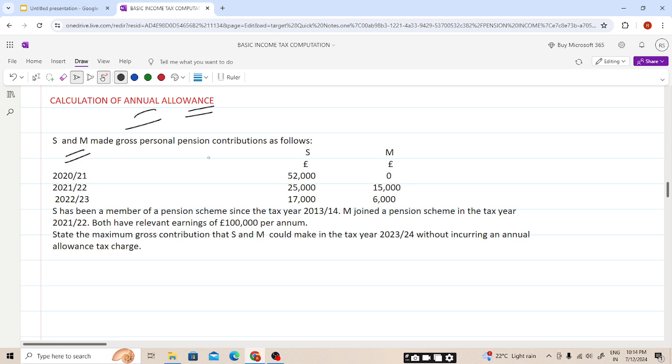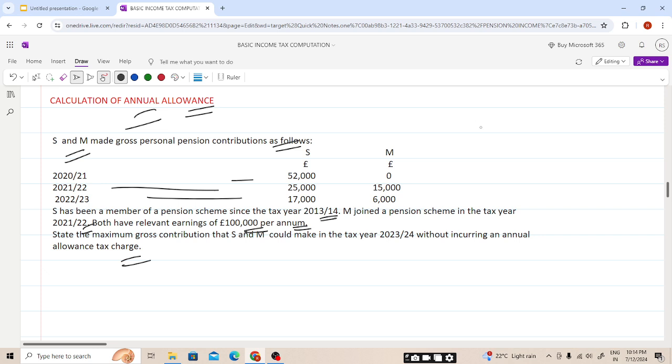S and M made gross pension contributions as follows for 2020-21, 21-22, and 22-23. I hope this is clear, students. S has been a member of the pension scheme since the tax year 2013-14. M joined the pension scheme in the tax year 21-22. Both have relevant earnings of 100,000 per annum. State the maximum gross contribution that S and M could make in the tax year 23-24 without incurring an annual allowance charge.